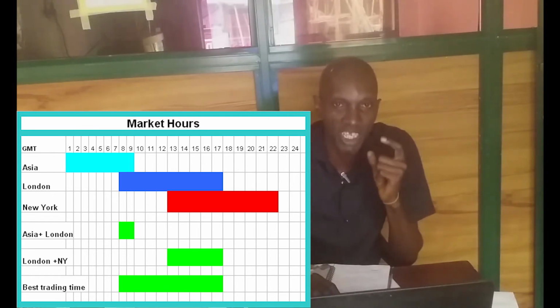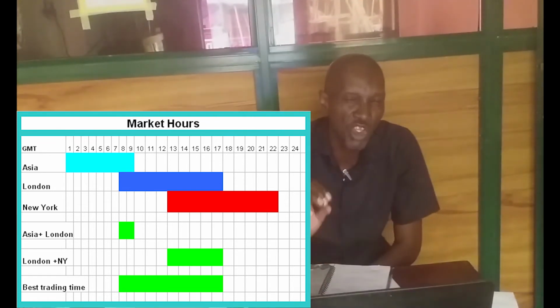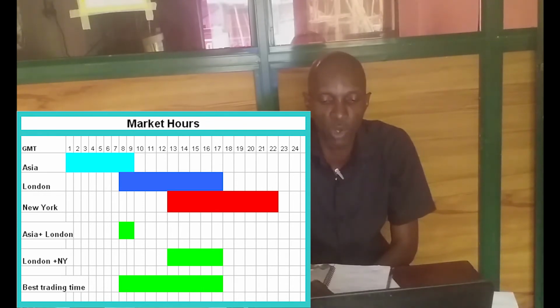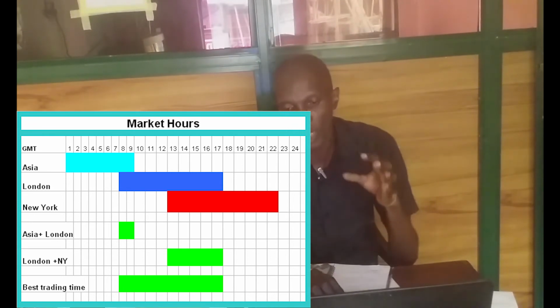And then you have the last session of the trading day, beginning from Asia and ending in New York. You have the New York session. Now the New York session is one of the largest sessions because it is majorly on the dollar. 85% of the New York session involves the dollar. You have great moves, news from Europe and news from America affect the market, and it begins at 8 a.m. GMT and closes at 8 p.m. GMT.